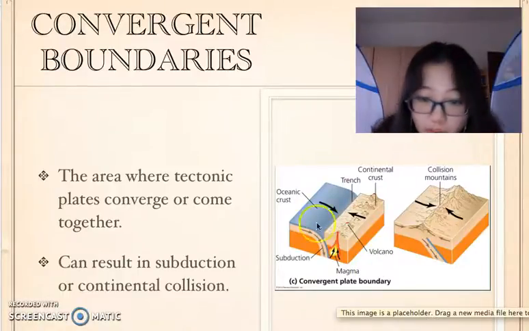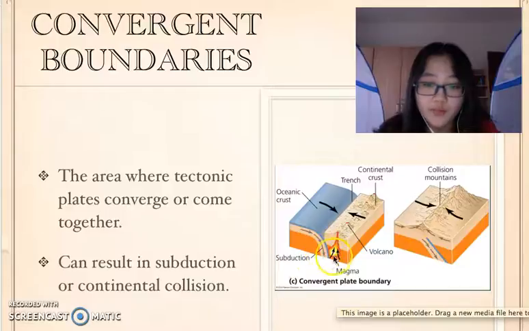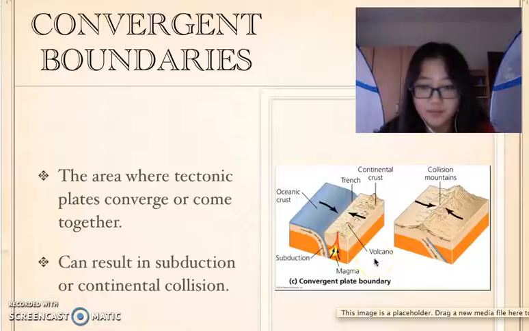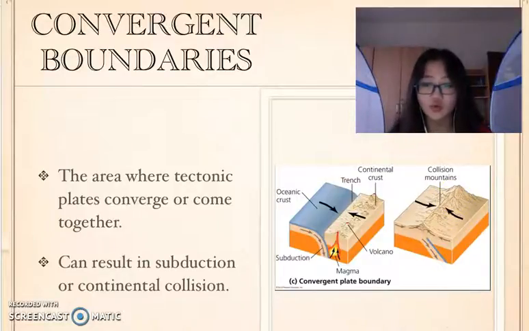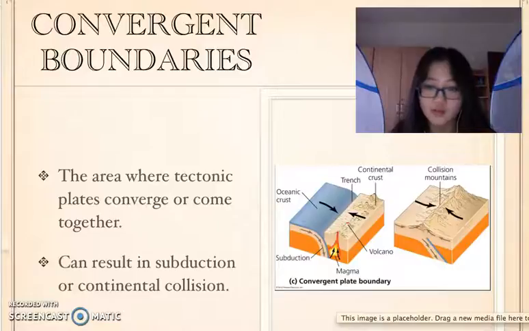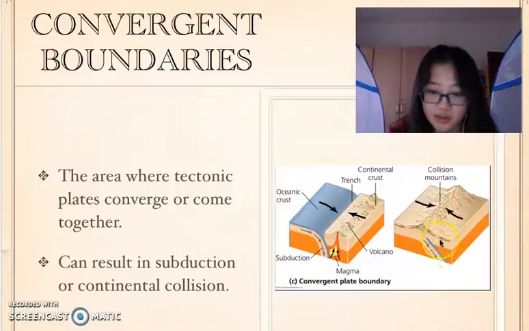And then it will form the subduction here. Let's look at this arrow, the subduction here. The subduction will squeeze the magma to come out and then form the volcano here. The second kind of convergent boundary is between continental crust and another continental crust. When the two continental crusts come together, it will form collision mountains, and the subduction also exists here.